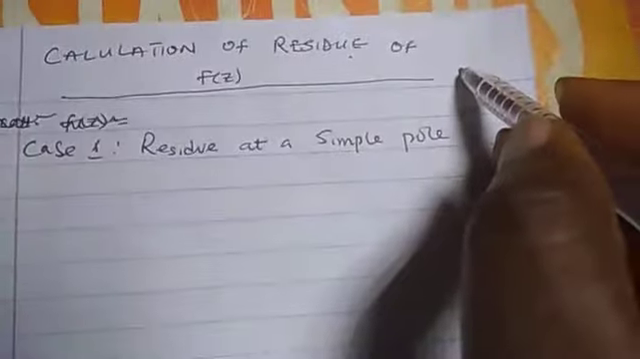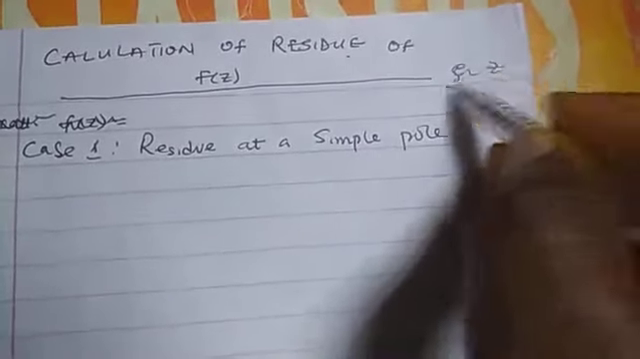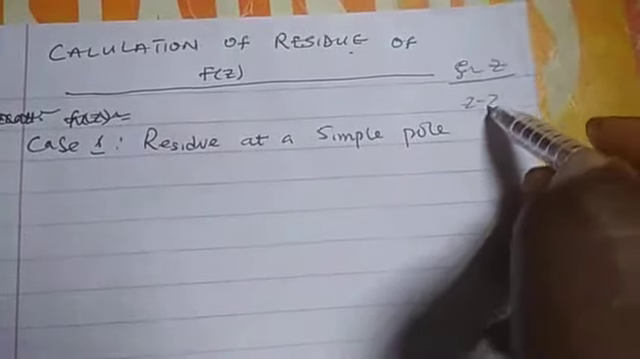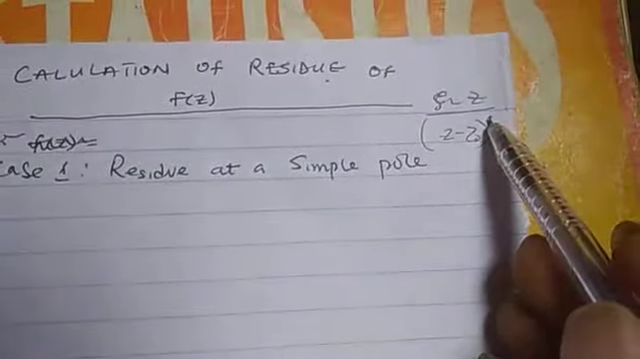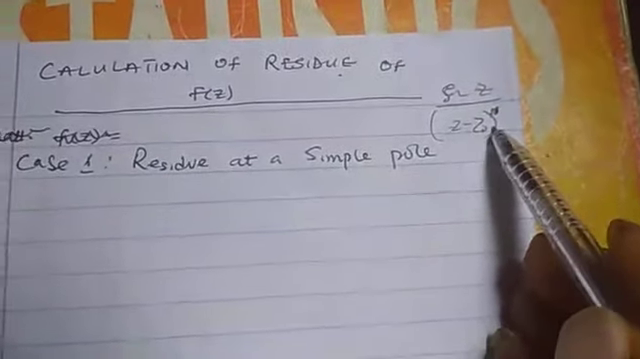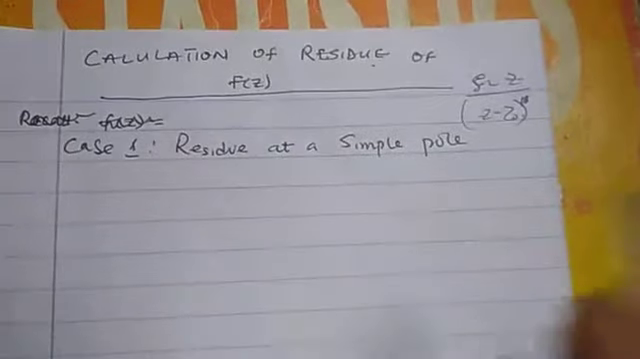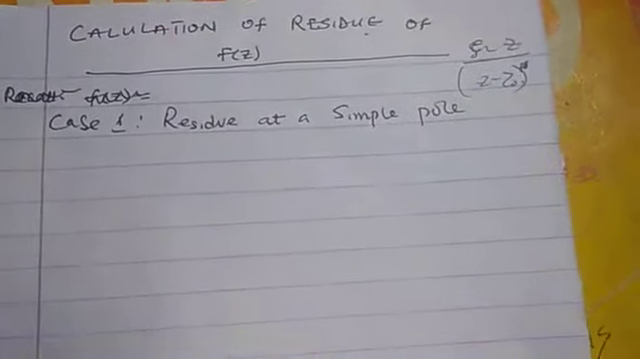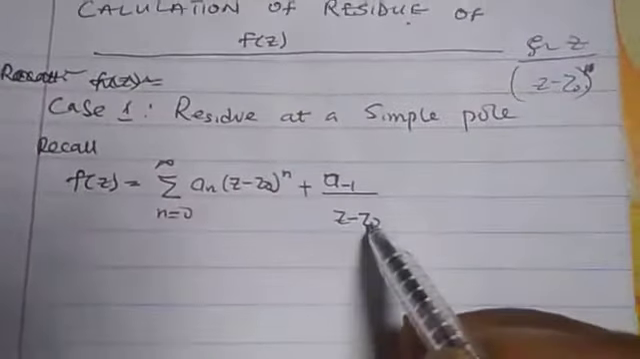Residue at a simple pole simply means that the function is of this format. Let's assume that you have sine z over z minus z naught raised to power 1. This is a simple pole. If the power under here is 1, that is a simple pole. So in that case, we still recall from the Laurent series expansion. The Laurent series expansion is giving us this. So this is the Laurent series.